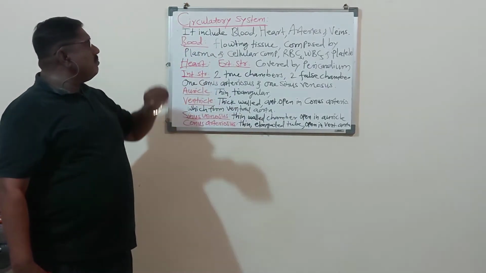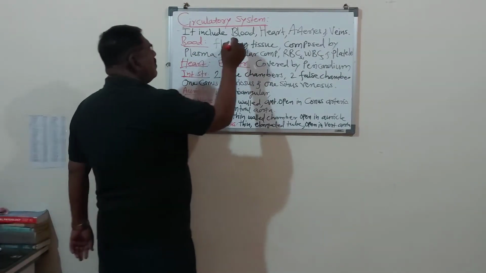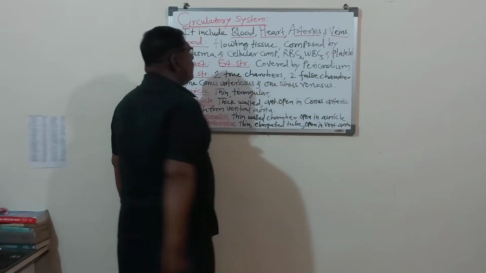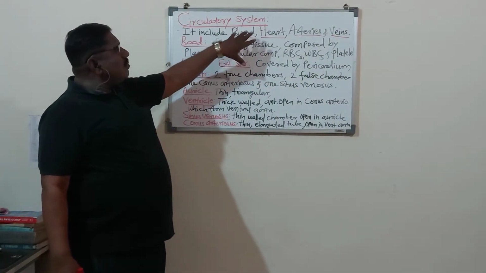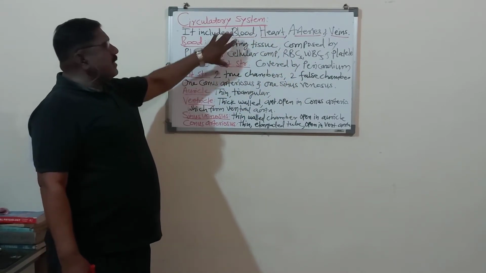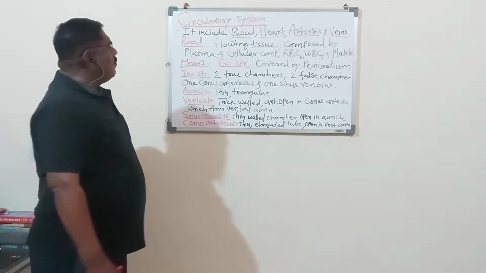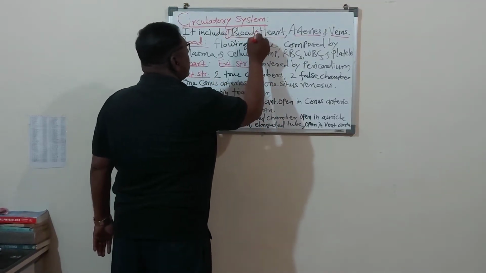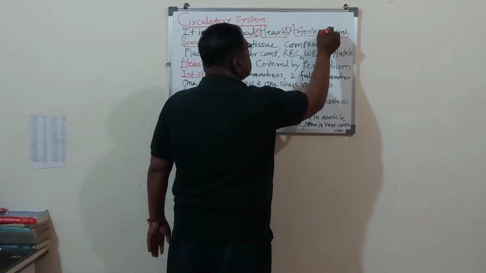In this system there are three important parts. See, these three parts are present in the circulatory system, which play the important role. First, the blood. Second, the heart. Third, arteries. And fourth, veins.